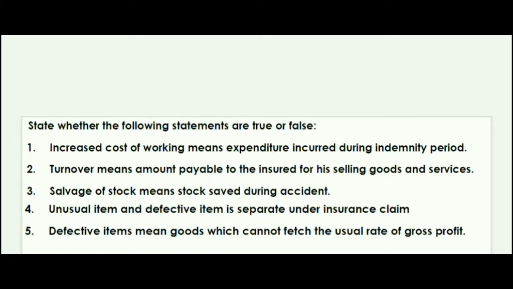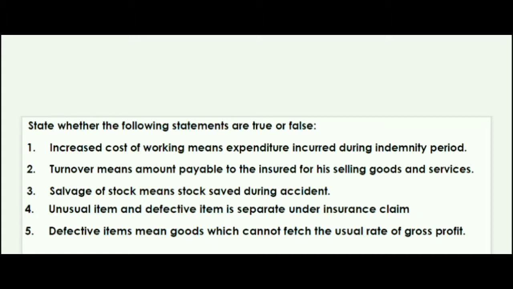Let's see the next question. Unusual item and defective item is separated under the insurance claim. Whether it is correct or wrong. Once again, unusual item and defective item is separated under the insurance claim. So guys, that's not correct. You know what? Unusual item and defective item both will not be separated under the insurance claim.